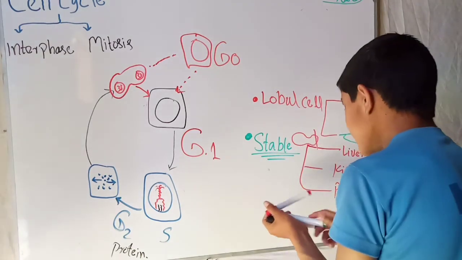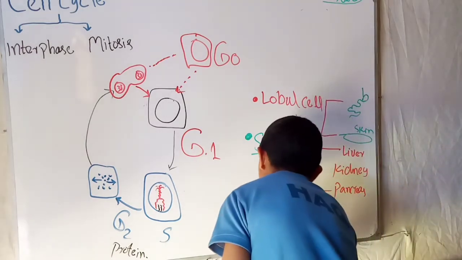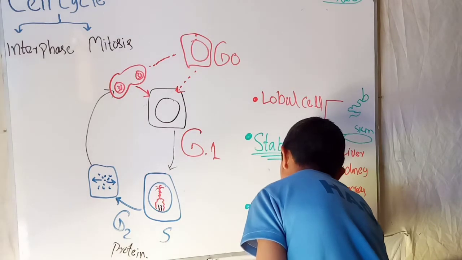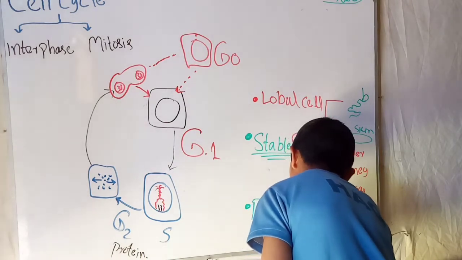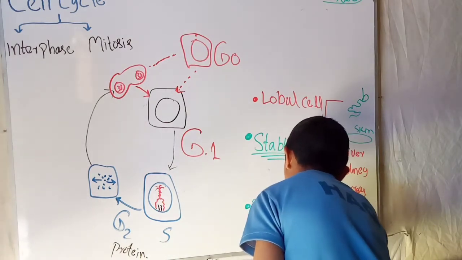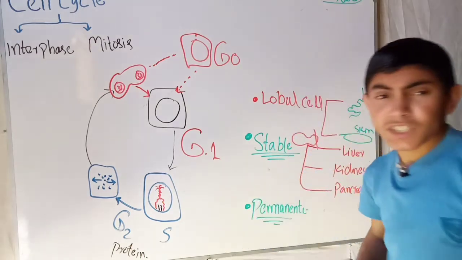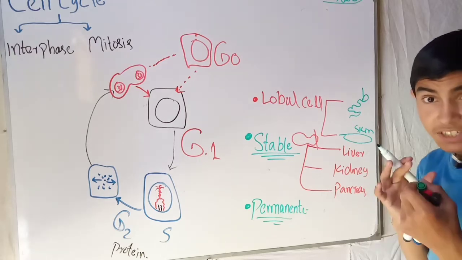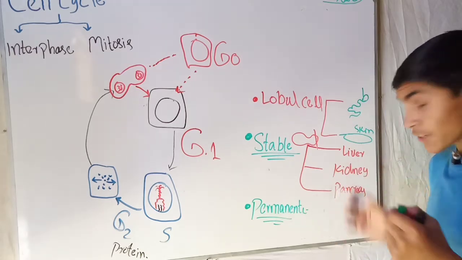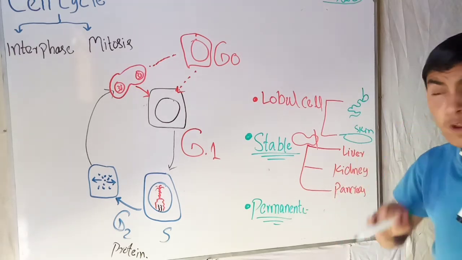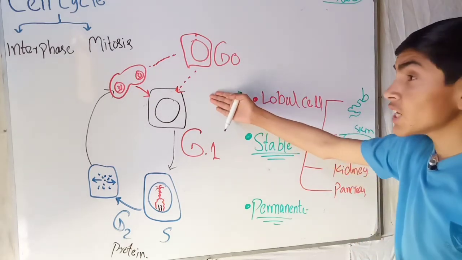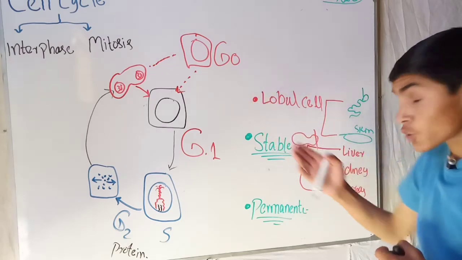The third type of cell is called the permanent cell. As we know, permanent refers to that which is endless. It means these are the cells which don't have the ability to again enter the interphase from the G0 phase.